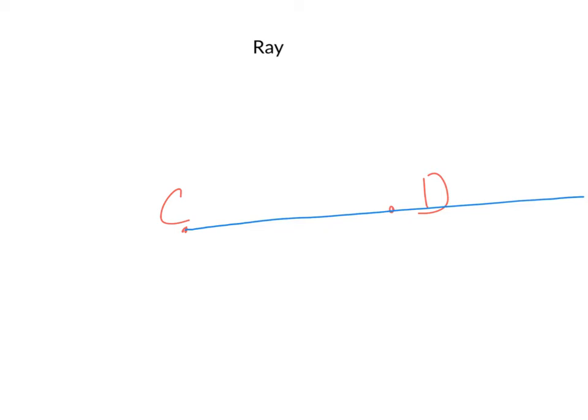So if you want to take a minute to guess how we'd write the name of this ray here, you can try and write it down and you'll see if you get it right. Just pause the video.